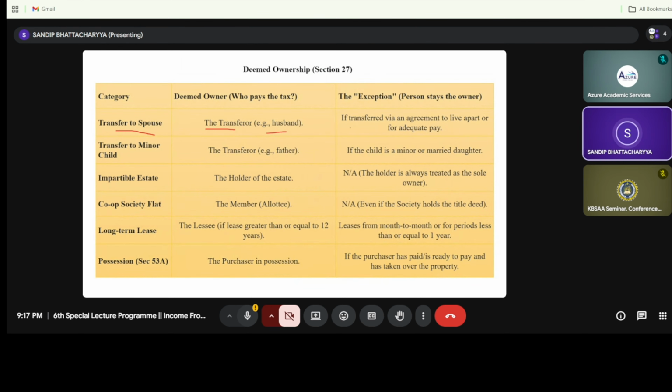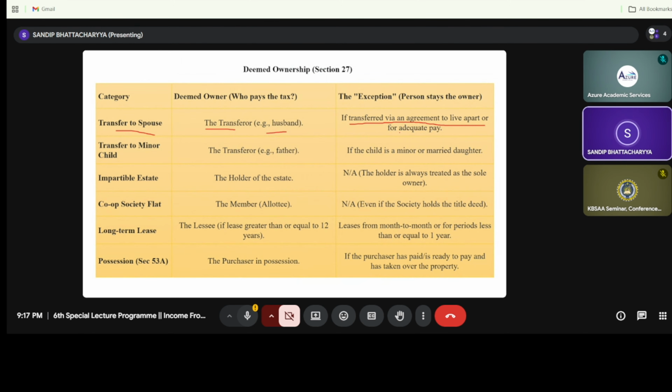There are some exception cases also. You can see, if the transfer has been done with an agreement or otherwise for an adequate payment of consideration. So the first is transfer by husband to wife or by wife to husband, that is in a spouse situation.